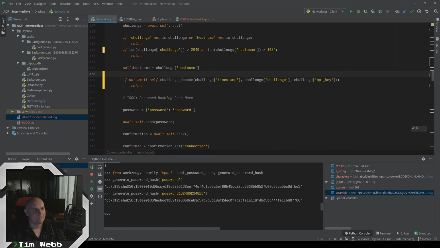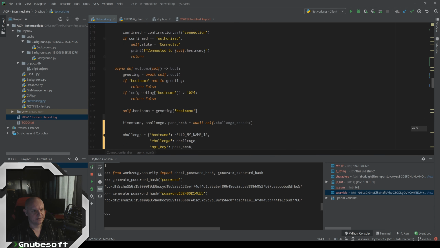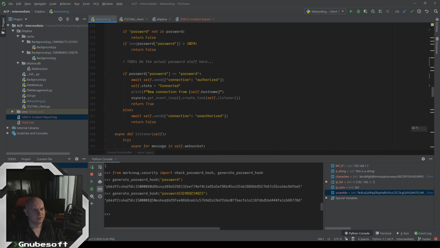So yeah, if it gets to this point, then we can actually say, well, okay, this is definitely a machine that's running the same code base as we are, so we probably want to actually exchange passwords with them. For this video, we're going to just give the password in plain text. In the next video, we're going to do real encryption and stuff for all of our messaging. So just give them the password as plain text for now. And we'll send that. And over here, we'll check if the password matches.